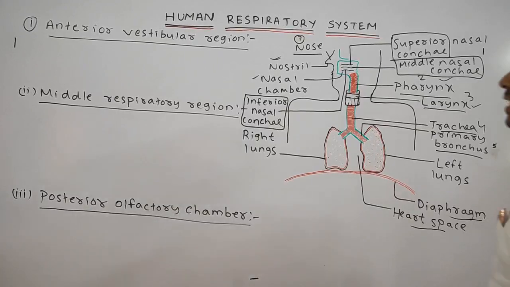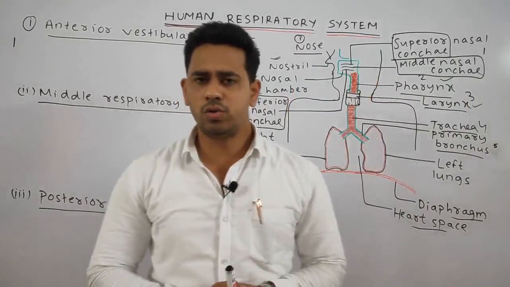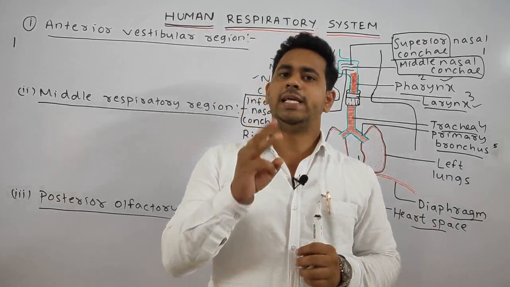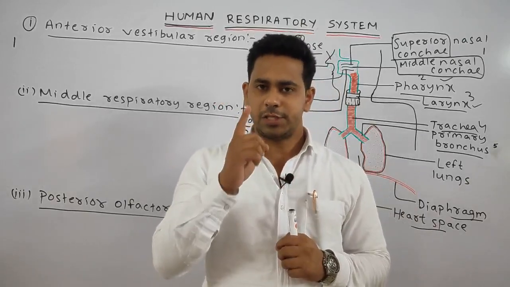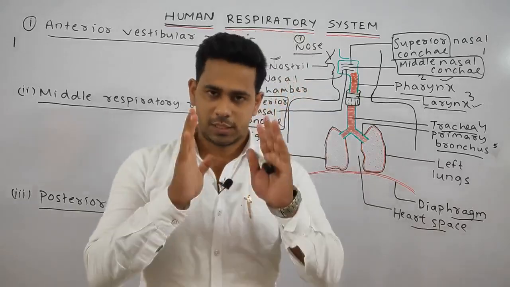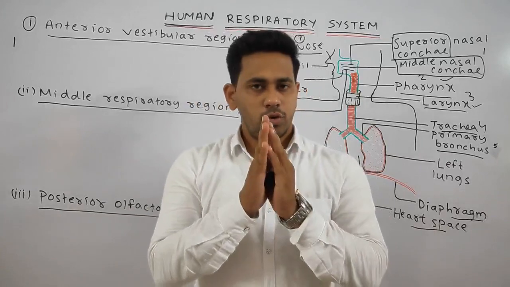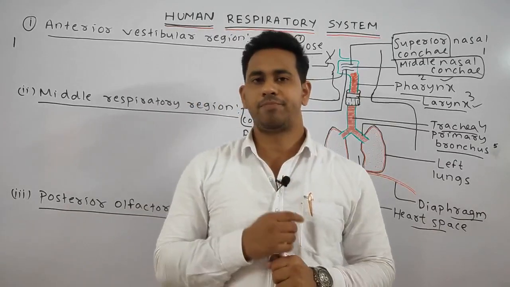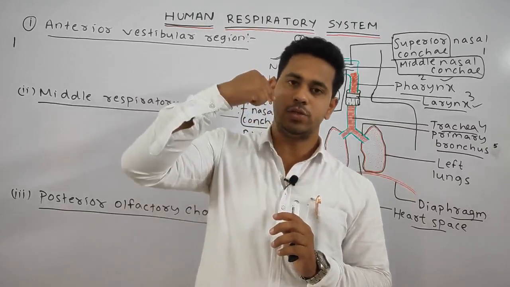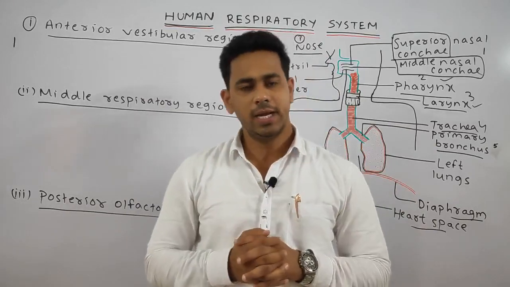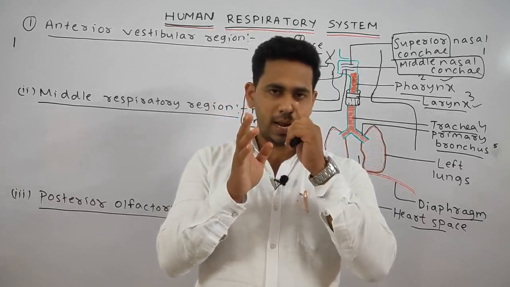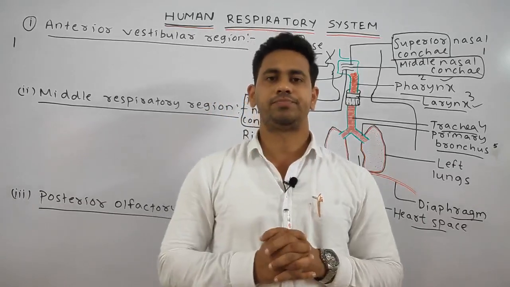Next point, students. As we discussed, the internal nose, or the nasal chamber, is divided into three distinct regions: anterior vestibular region, middle respiratory region, and the posterior olfactory region. See students, don't get confused about the concept. Simply, the nose is divided into two parts, your external nose and your internal nose, means what is present inside the nose. Simply, the nasal chamber is divided into two segments, left nasal chamber and right nasal chamber.